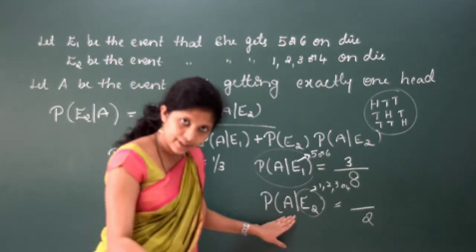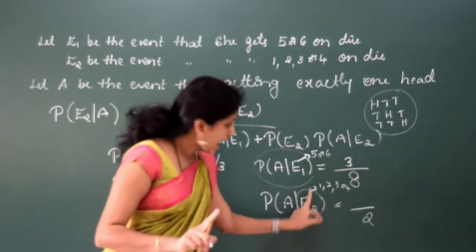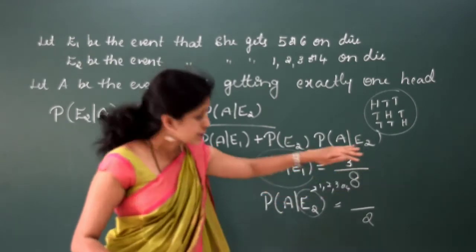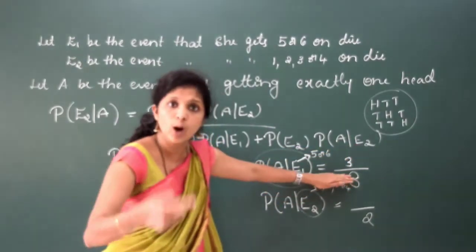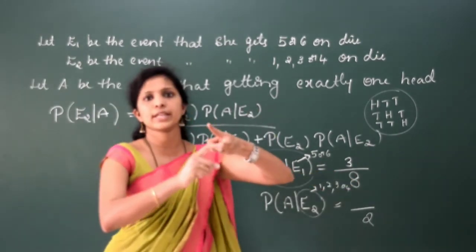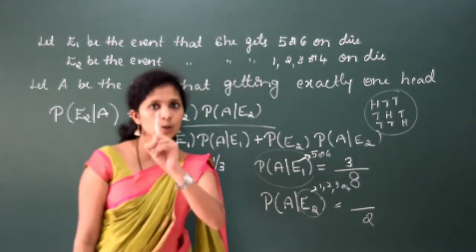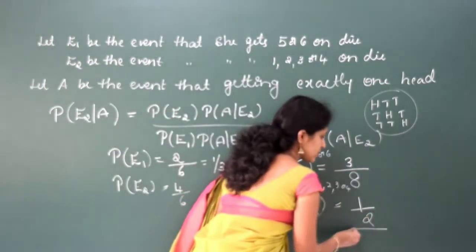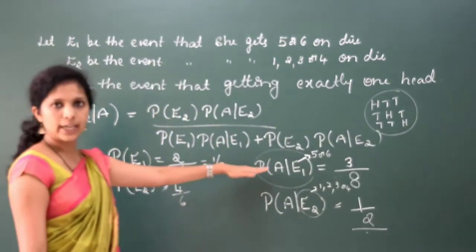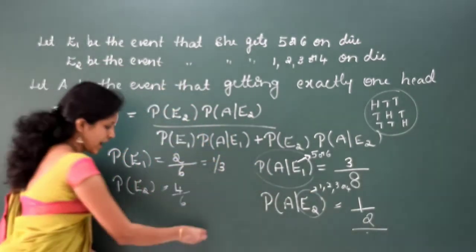Exactly one head, and it is given that she got 1, 2, 3 or 4 on the die. Then two possibilities will be there, either head or tail. And getting exactly one head is only one by two, half of it. So we got everything: probability of E1, probability of E2, A by E1 and A by E2. Substitute each and everything, simplify and complete this one.